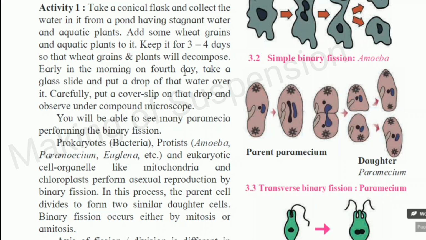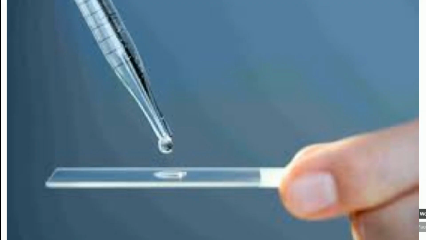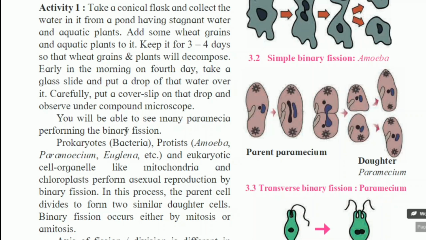Early in the morning on the 4th day, take a glass slide and put a drop of that water over it. Carefully put a cover slip and observe under a compound microscope. What will be the observation? You will be able to see many paramecia performing binary fission. Here is the structure of paramecium. We know that paramecium is a unicellular organism.